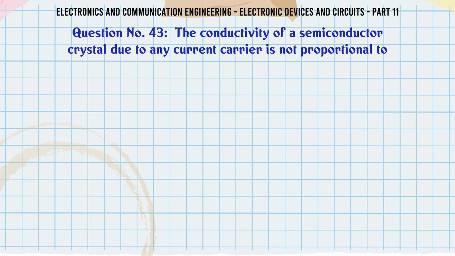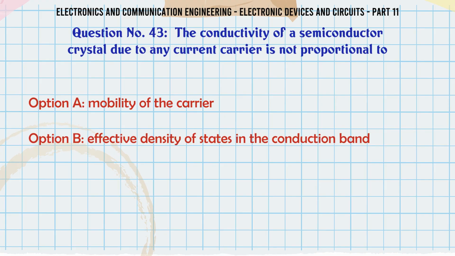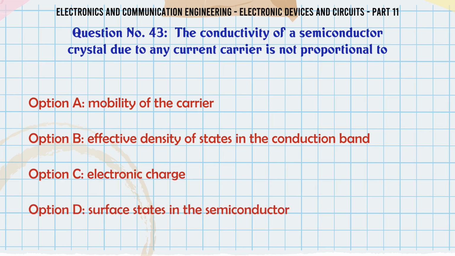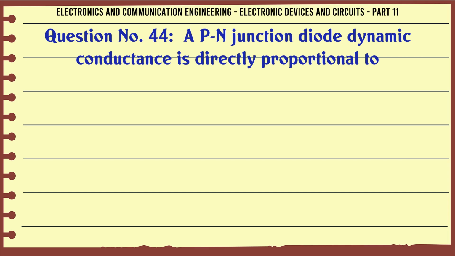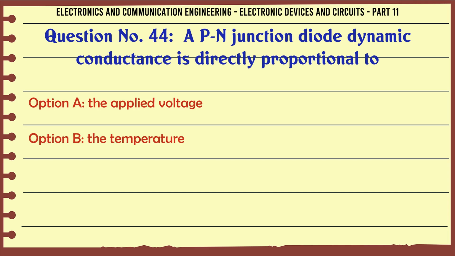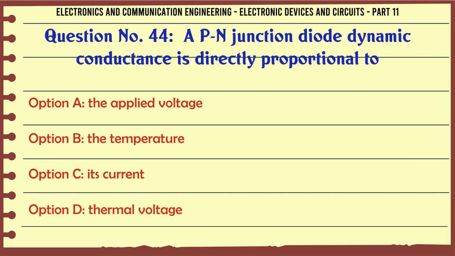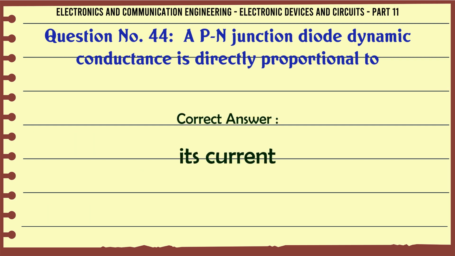The conductivity of a semiconductor crystal due to any current carrier is not proportional to A. Mobility of the carrier. B. Effective density of states in the conduction band. C. Electronic charge. D. Surface states in the semiconductor. The correct answer is mobility of the carrier. P-N junction diode dynamic conductance is directly proportional to A. The applied voltage. B. The temperature. C. Its current. D. Thermal voltage. The correct answer is its current.